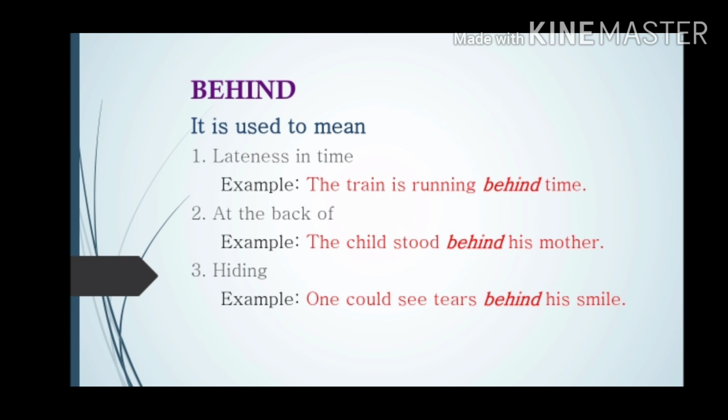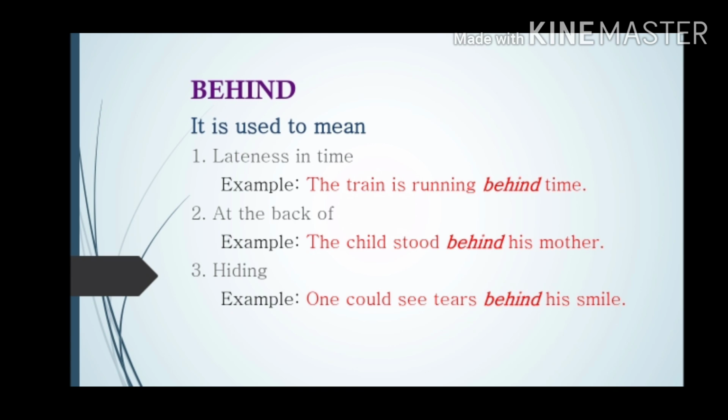Behind. Behind means at the back of. Okay. It is used to mean lateness in time. In case of time, it means late. The train is running behind time. That means it is late by 1 hour, 2 hours, 3 hours. It is not running on time. At the back of, as I told you, the child stood behind his mother.